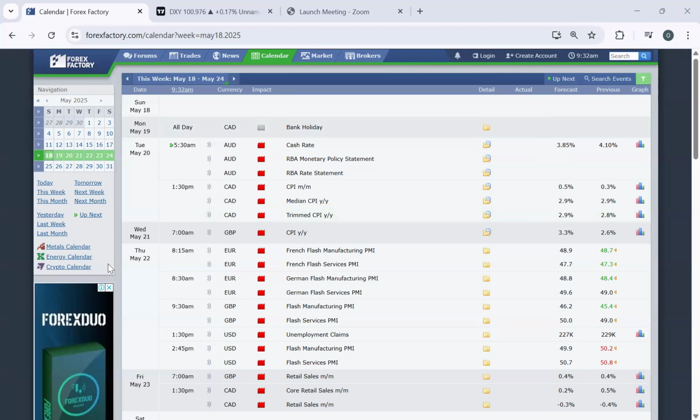On Wednesday, 21st of May, we have the CPI coming on Great Britain pounds, and this is 7 a.m. Nigerian time. So if you'll be trading Great Britain pounds US dollar, it will be a very good day for you.